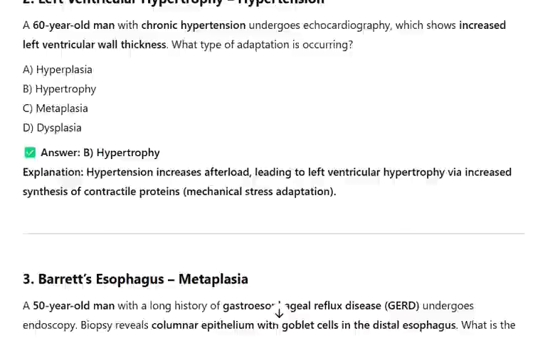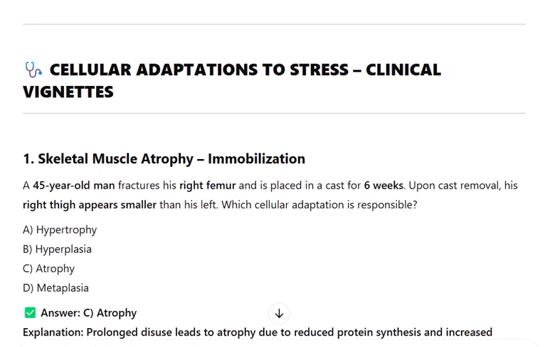Here are 10 Puerto Rico Medical Board-style clinical vignettes focused on cellular adaptations to stress: atrophy, hypertrophy, metaplasia, with 4 answer choices and explanations. Cellular adaptations to stress, clinical vignettes. 1. Skeletal muscle atrophy, immobilization.